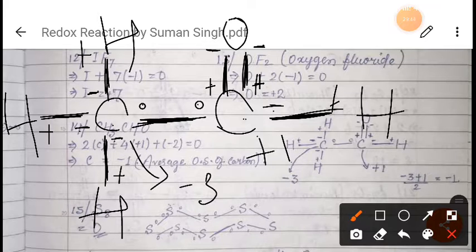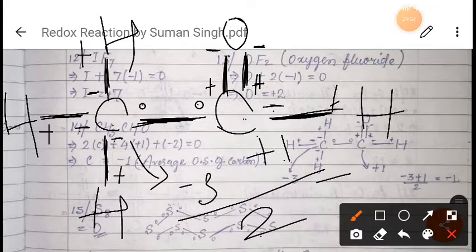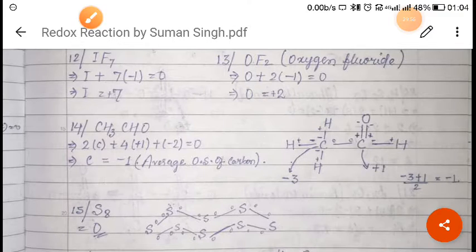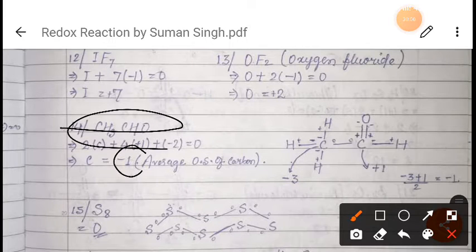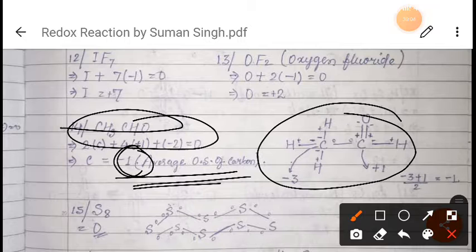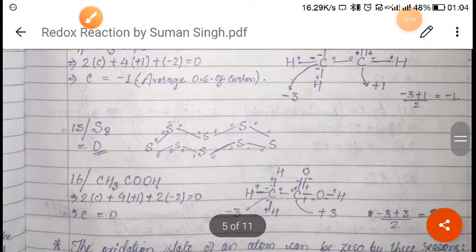Now what we have to do is just add this -3 and +1, and divide by 2. -3 plus 1 divided by 2 will be -1, right? So as you can see, this -1 we have got here with this method. This -1 is just an average oxidation state of this carbon and this carbon. So I hope you have understood this, right?